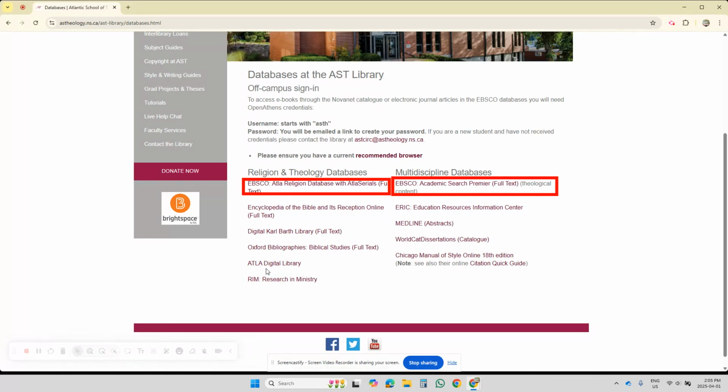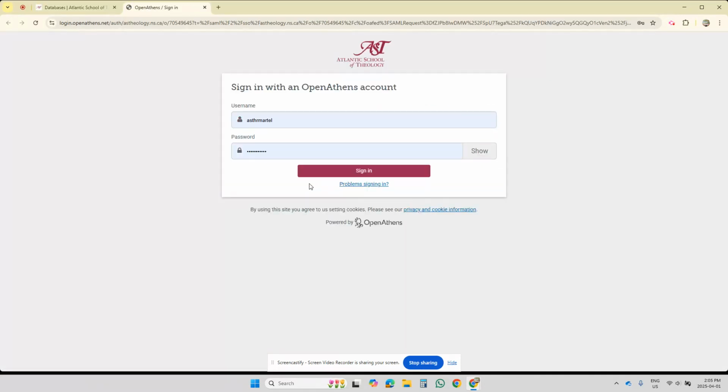So a good way to get into the database is just select one of them. And we're going to select the Atla Religion database. We come to an Open Athens login screen. So you must be wondering what this is. And this is a way of authenticating, a way of proving that you're an AST student so that you can access this AST library resource. But what is Open Athens?